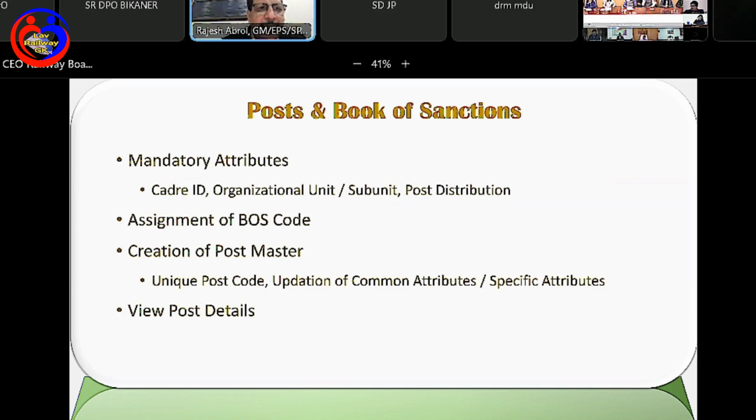And once that data is saved, we are creating one BOS code for every such row, for every such record. A very important step that we have taken is that earlier we used to have a post code only for gazetted staff. Now we decided that we'll have a post code for each and every post that exists on Indian Railways. This will give us much better control over the way we manage our cadre. So for every post that is created, the unique post code is available, and whatever data has been provided at the time of BOS creation, those will automatically be updated.